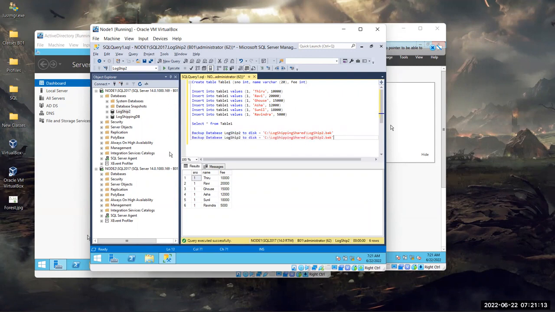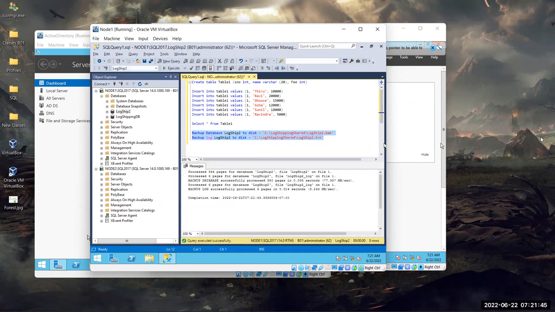In order to take the log backup, what do we need to change here? You change this database to log. Yes. Is there something else I need to change? TRN. Great. Let's execute. Okay, so a full backup and a log backup have completed, right?